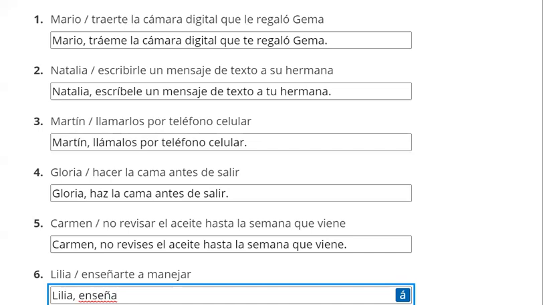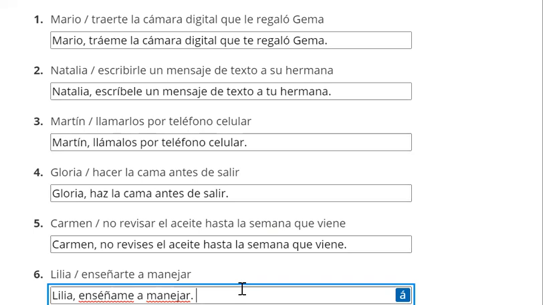Now, Lilia is going to teach me to drive, which means we need the object pronoun "me." We attach "me" to enseña because it's an affirmative command. That's what we do with object pronouns. Oops, that's not how you spell it. Nor is that. There we go. So enséñame a manejar. There's still one thing we're lacking. We need an accent mark. Here we've got "me" as our last syllable. That "ña" is the second to last syllable. But we already said this is the stressed syllable. So we are going to require an accent mark here because now the stressed syllable is the third from the end.